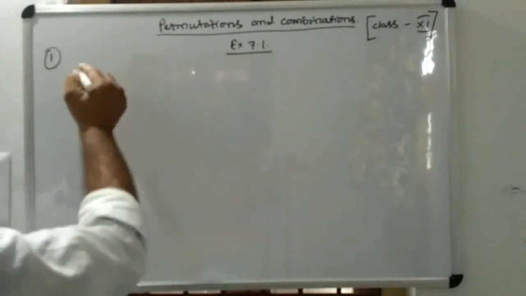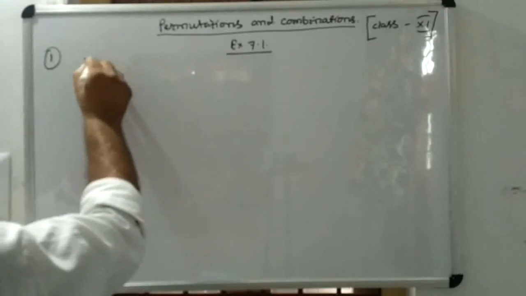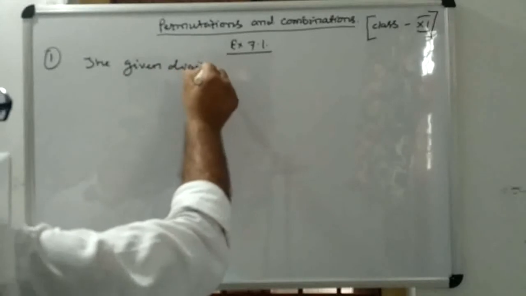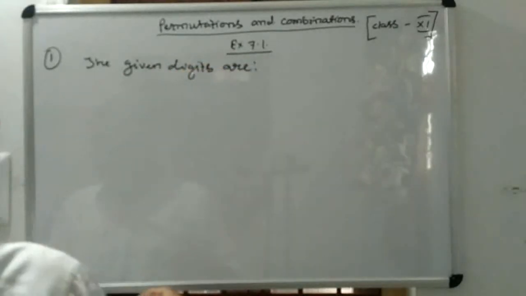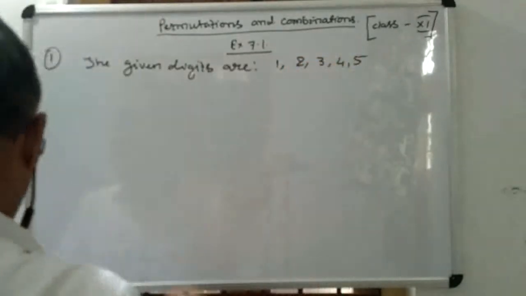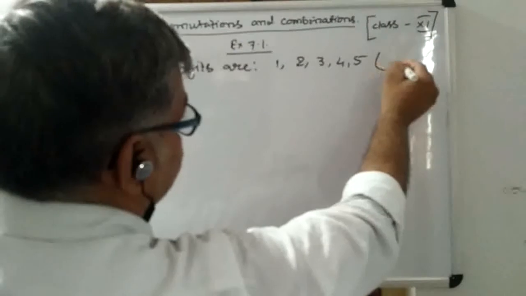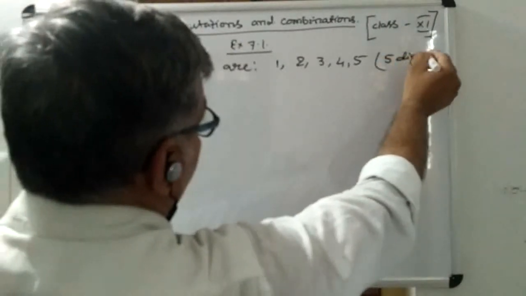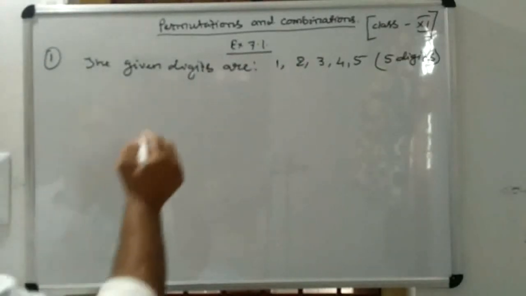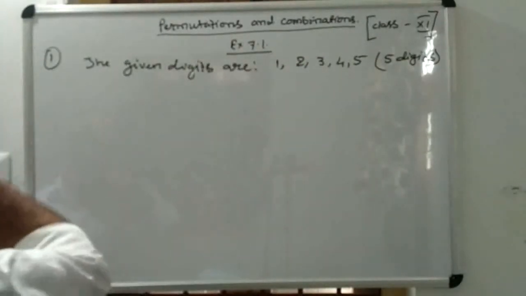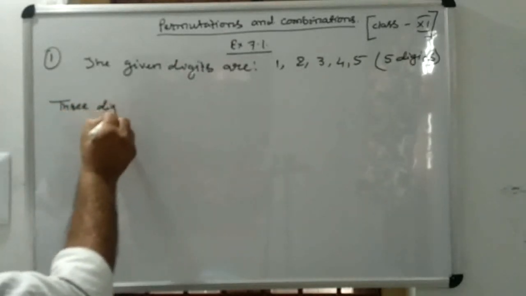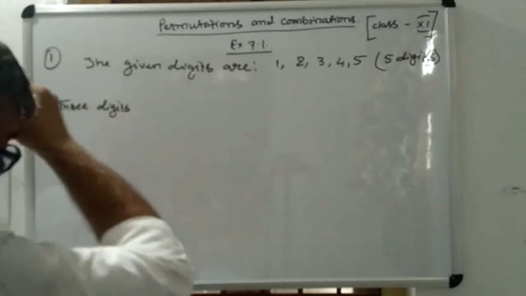The given digits are 1, 2, 3, 4, 5. It means you have 5 digits, and with the help of these 5 digits, you have to form 3-digit numbers.